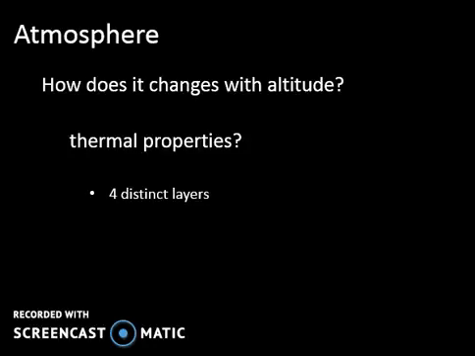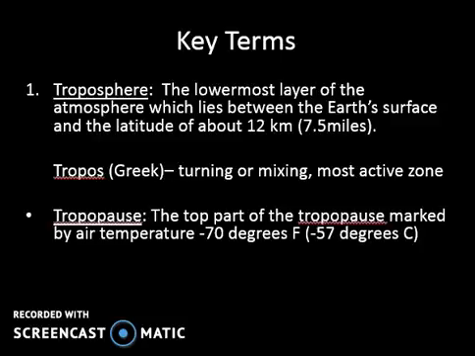It's not homogeneous. It's not one layer that has the same proportion of gases. So we can break down these layers into 4 distinct layers, and these layers are going to have different thermal properties. We're going to identify how temperature is going to change as we increase with altitude. The first layer that we're going to talk about is the troposphere.